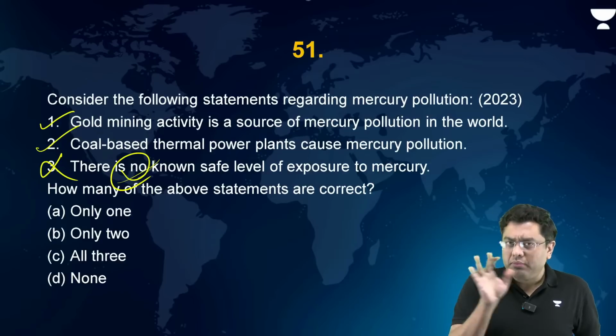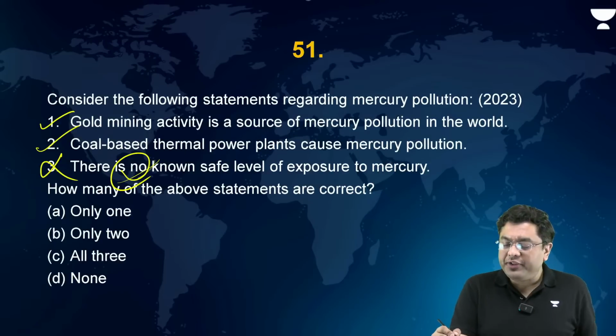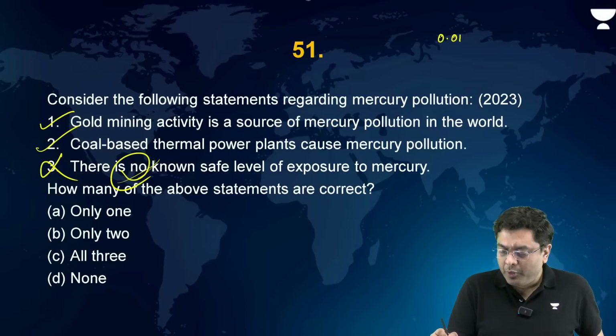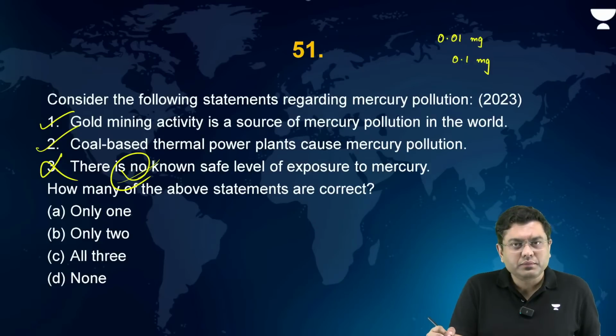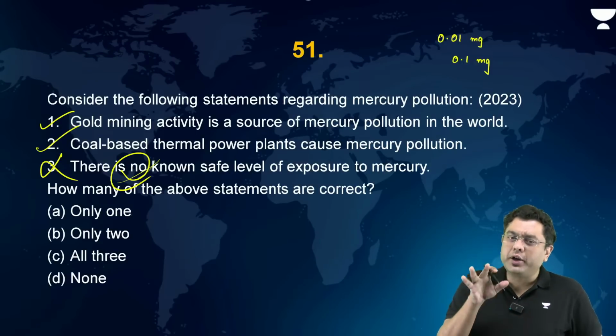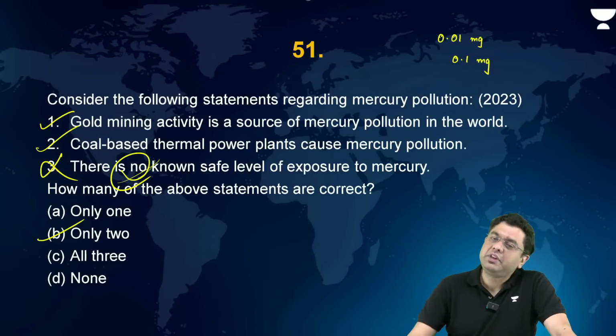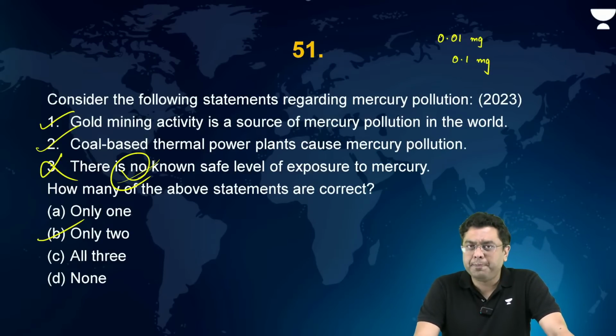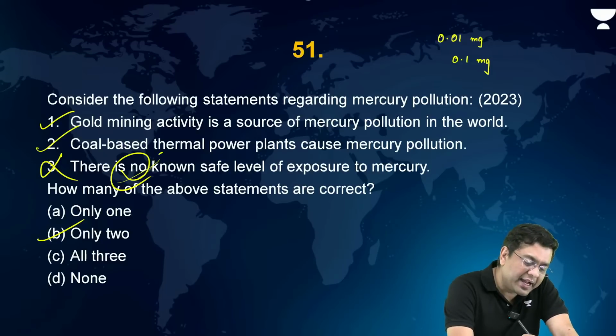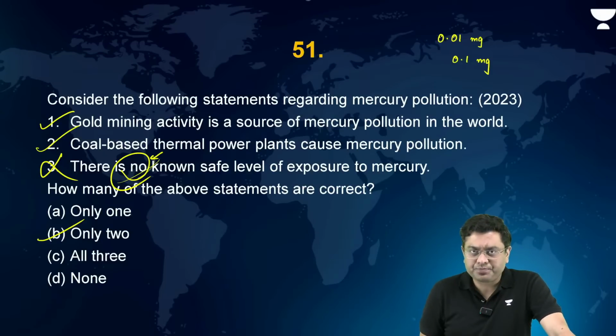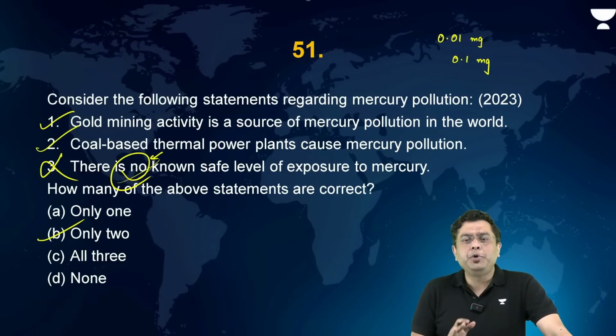Because in many of the cases, the known safe exposure level is something which varies from 0.01 to 0.1 milligram, right, in a volume of water, etc. So that is where 3 is incorrect. So the correct answer is B. Anyways, this is a kind of an absolute statement. So that also would help you eliminate that with simple logic.